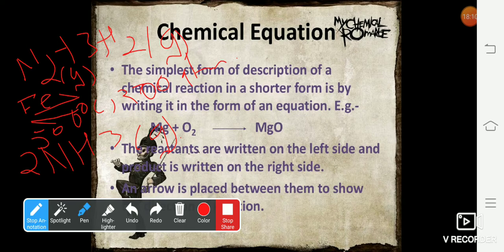Now, why do we need to learn this chemical equation? Because it is the shortest form and the simplest way to represent a chemical change. You don't have to write down stories. Just by writing a chemical equation in 1 or 2 lines, you will come to know about the entire process taking place. When you come to 10th standard, I'll be teaching you formation of ammonia as a part of your syllabus. They will come to know that this particular reaction is explained in 2 pages. Don't worry, all the information is embedded in this reaction. It is much easier to understand.